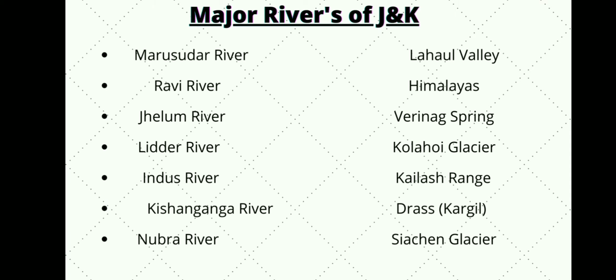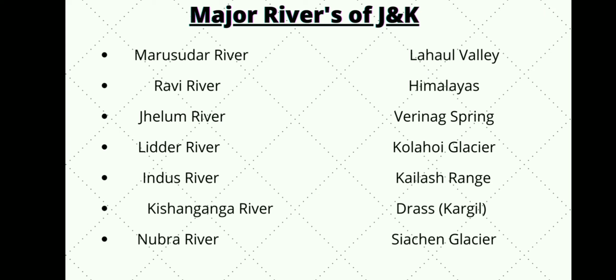So the next topic we'll cover in this video is all about the major rivers of Jammu and Kashmir. Here you can see the list of the rivers and their origin. The origin of the Marusudar river is the Lahore Valley. The origin of the Ravi river is the Himalayas. The origin of the Jhelum river is Verinag Spring.